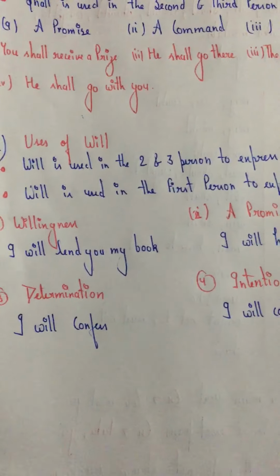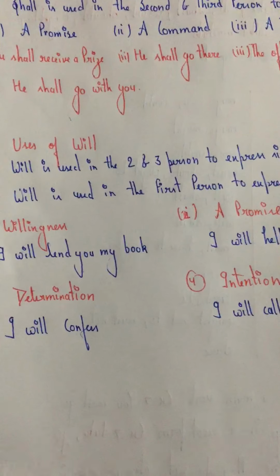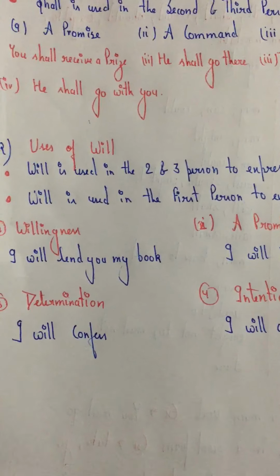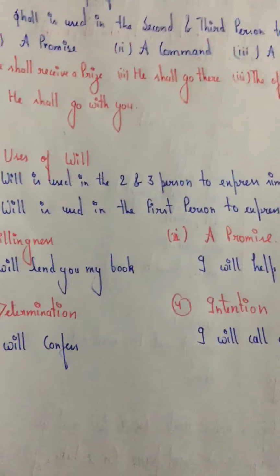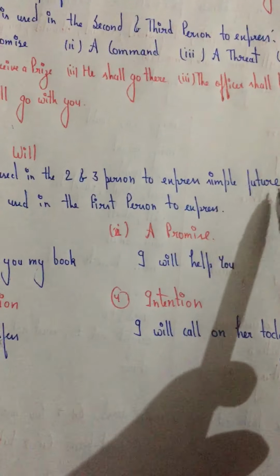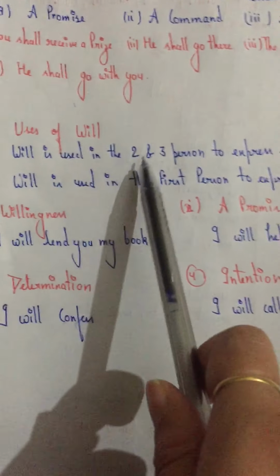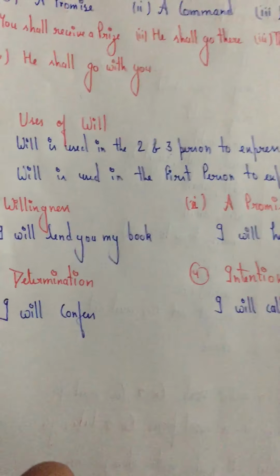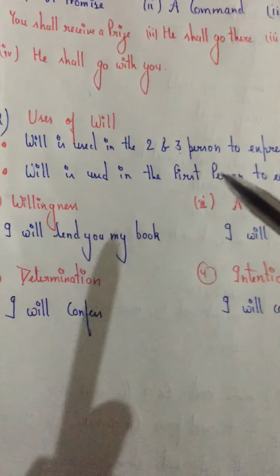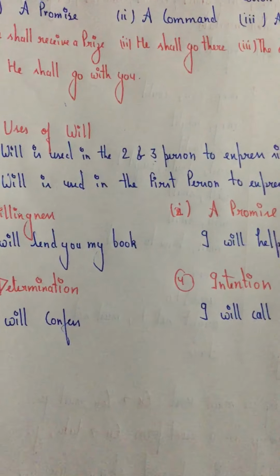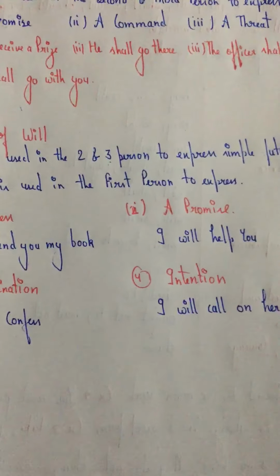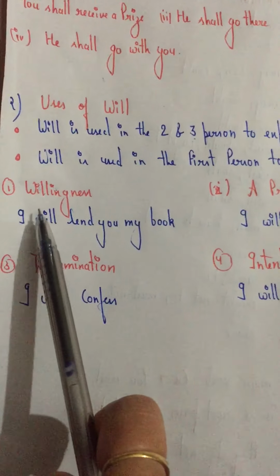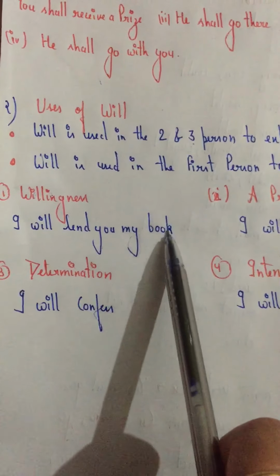Uses of will. We know that will is generally used with second or third person, right? And with second and third person, it expresses simple future time. Second and third person means you, he, she, it and they. And if we are using it with I or we, the first person, it expresses willingness. I will lend you my book, right?